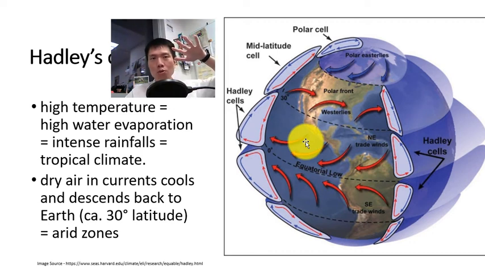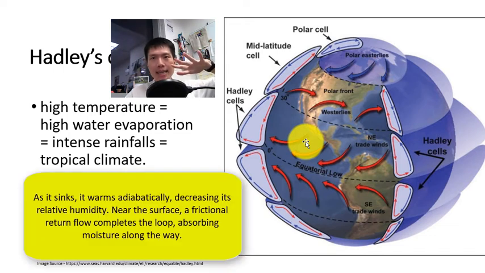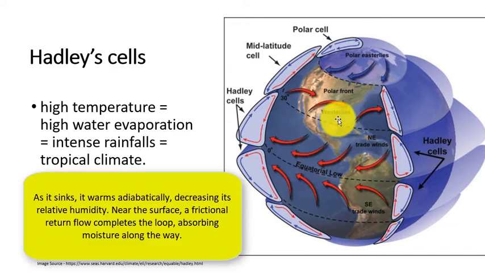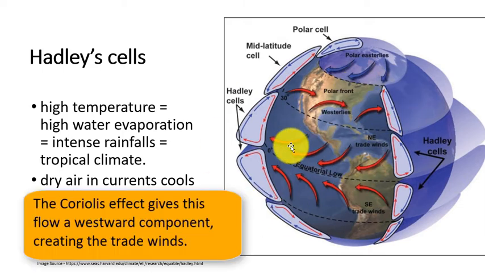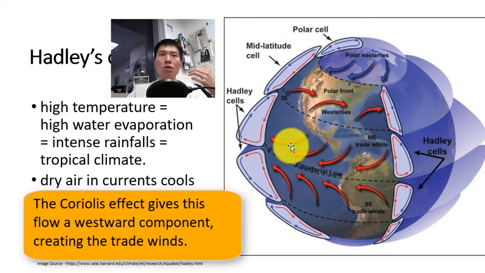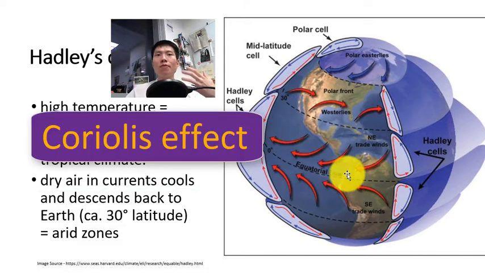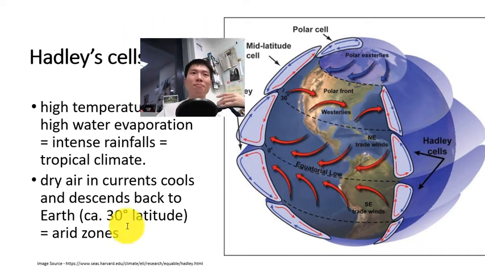And at this altitude, the now cool, dry, and high altitude air begins to sink. Because it's cooling, right, it loses energy, then of course it sinks, cool air sinks, hot air rises. As it sinks, it warms adiabatically, right, decreasing its relative humidity, and near the surface, a frictional return flow completes the cycle, the loop, absorbing moisture along the way. So this is called the Coriolis effect, right? And it gives this flow a westward component, creating the trade winds.